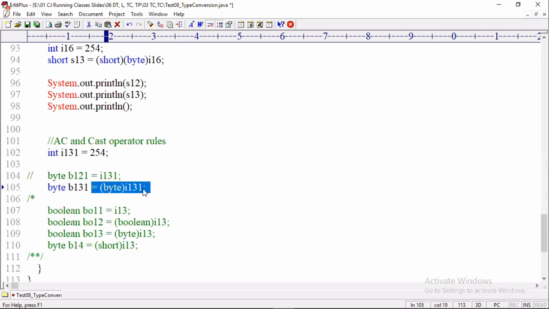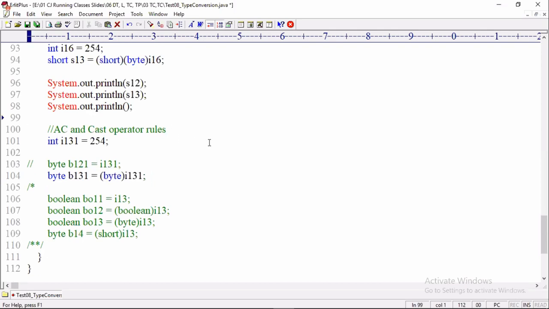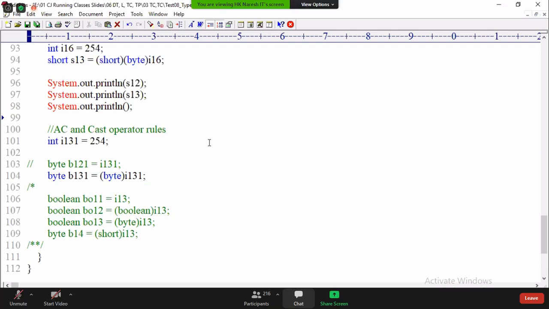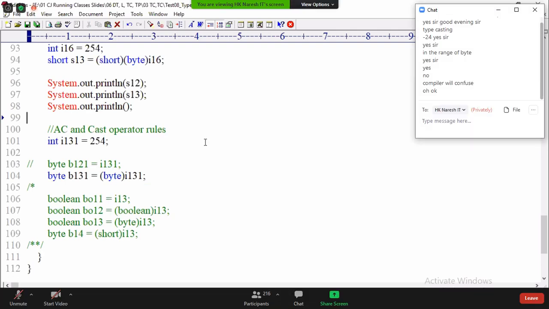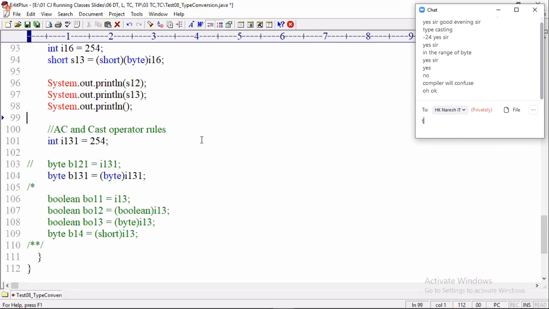Cast operator is meant for solving type problem or range problem. Can anybody help me answer my question? Cast operator is used for solving which problem? Type problem or range problem? Did you understand my question? What is the meaning of type problem? What is the meaning of range problem?